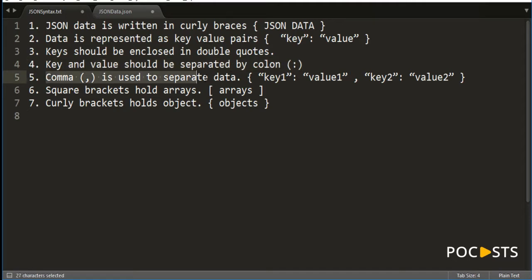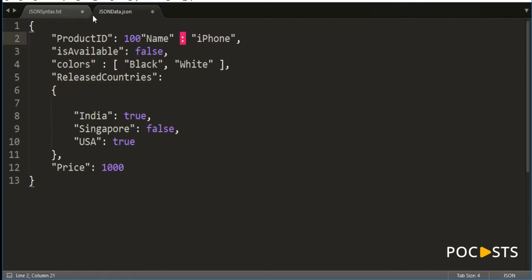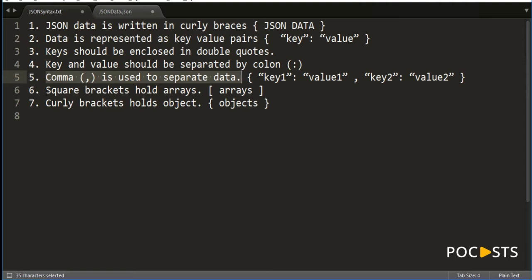The comma is used to separate the data. So if you have two pieces of data like product ID and name, you basically use a comma, and you don't have to indent it. You can just use the same line, that's okay. But the main rule is you have to use a comma to separate the field names. Square brackets are used to hold arrays.